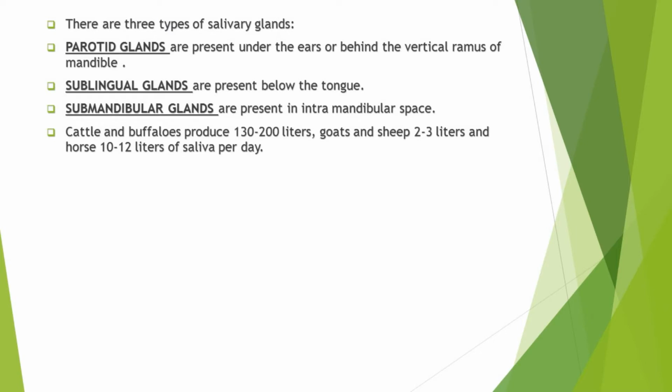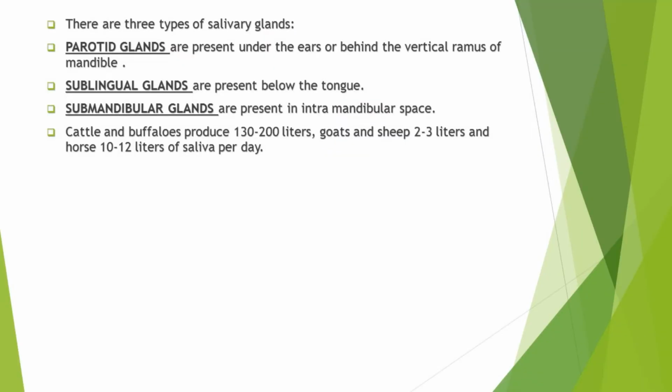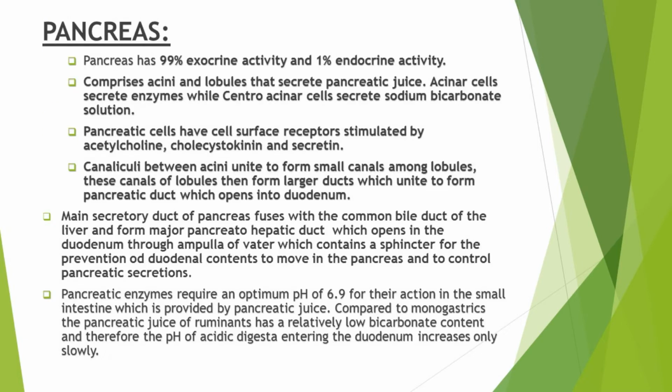There are three types of salivary glands: parotid glands, sublingual glands, and submandibular glands. Parotid glands are present under the ears or behind the vertical ramus of the mandible. Sublingual glands are present below the tongue, and submandibular glands are present in the intramandibular space. Cattle and buffaloes produce 130 to 200 liters of saliva per day. Goats and sheep produce 2 to 3 liters per day, and horses produce 10 to 12 liters per day.